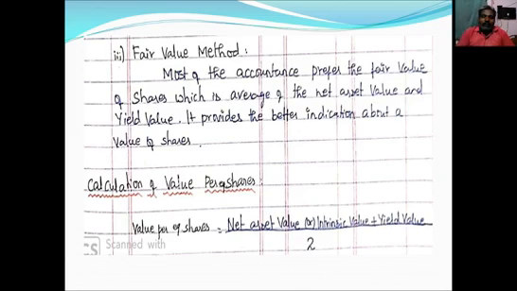So how to calculate value per share under fair value method? Value per equity share equal net assets value per share or intrinsic value per share plus yield value per share, whole divided by 2. This is the formula. It's a simple method also. Without net assets value and yield value, we can't calculate fair value. Right, these are all the major three important methods available for calculation of value of shares. We will discuss one by one how to solve it in the forthcoming problems.